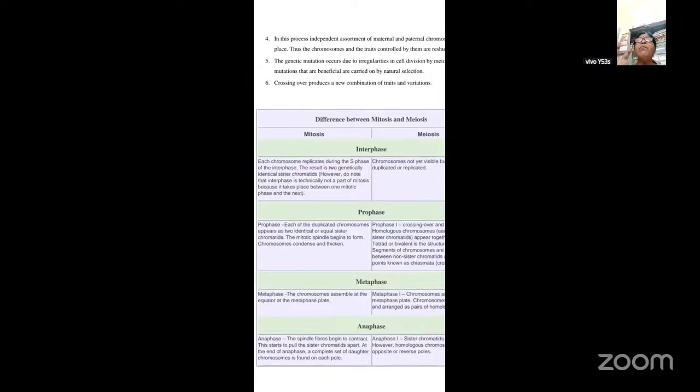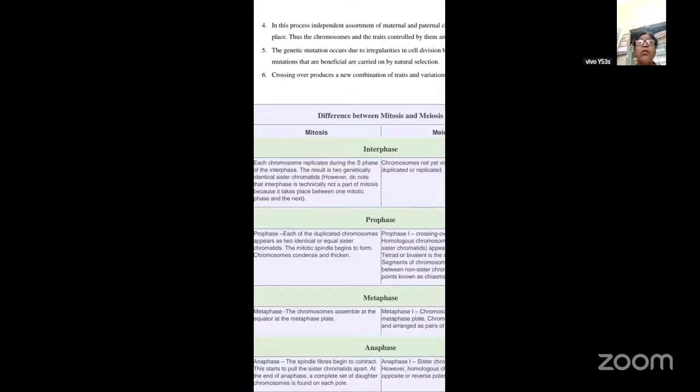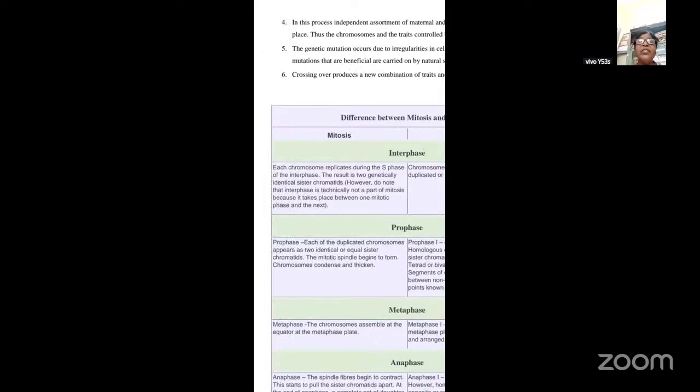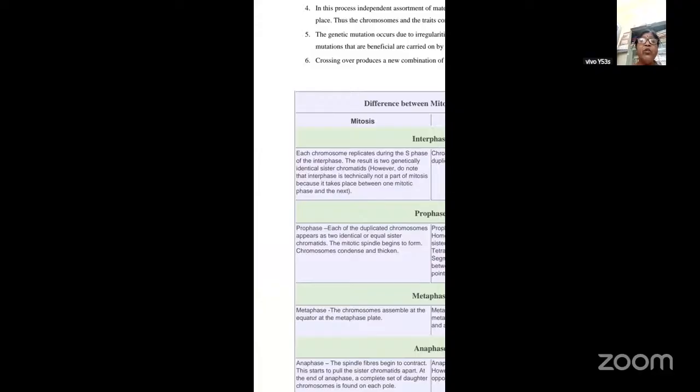So with this, we have completed mitosis as well as meiosis. Now we will see what differences occur between mitosis and meiosis. Already we have seen, but still once again we will see. Coming to mitosis, first interphase, prophase, metaphase, and telophase. In the interphase, each chromosome replicates. The result is two genetically identical sister chromatids, but they are not a part of mitosis because it takes place between one mitotic phase and the next.